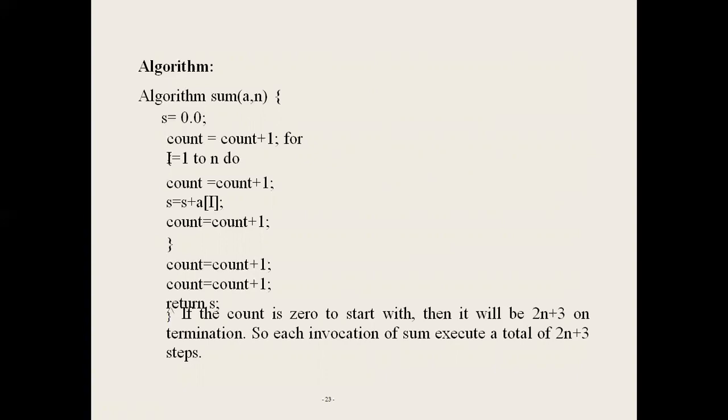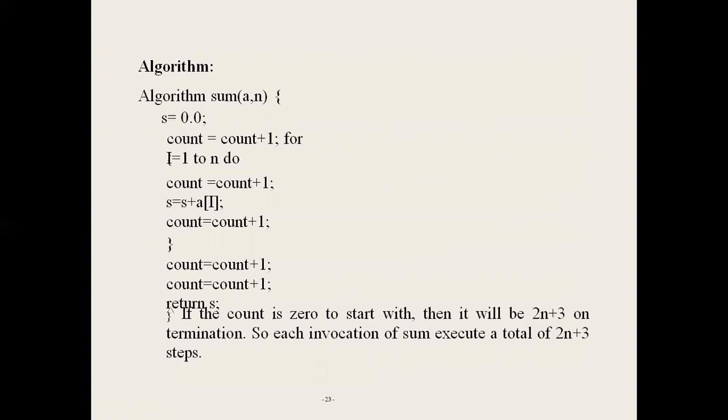So you insert the count increment statement after every statement: count equal to count plus 1 after the assignment statement. Next, for the for loop, you introduce count equal to count plus 1. After the assignment statement s equal to s plus a of i, you insert count equal to count plus 1. After completion of the for loop, you use another count increment statement, count equal to count plus 1. This extra statement is for the last iteration of the for loop.